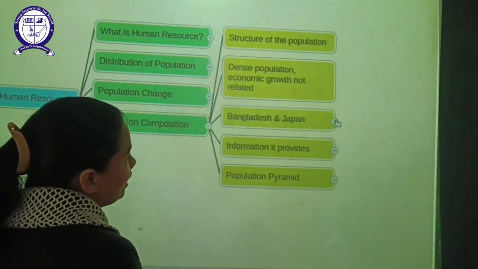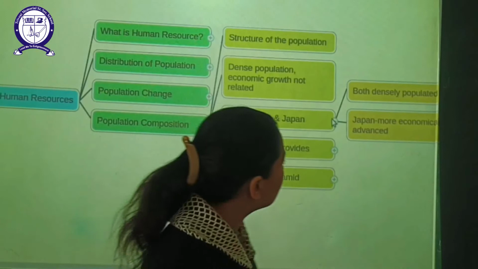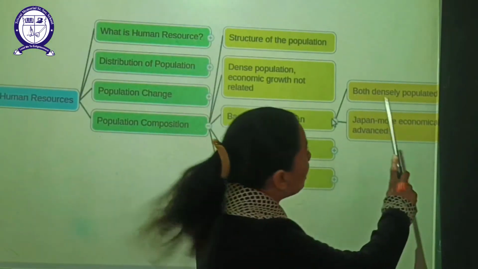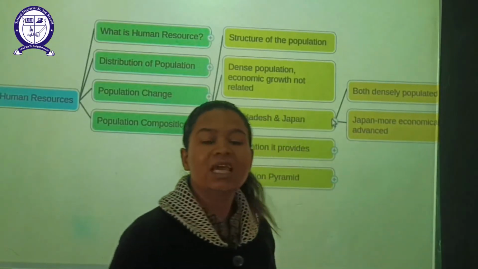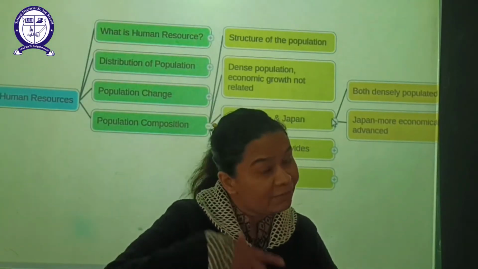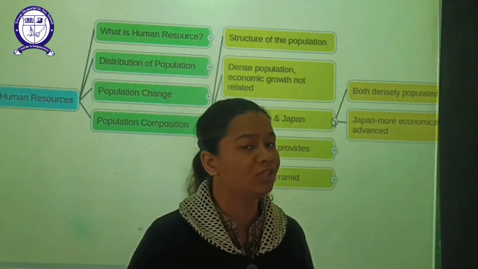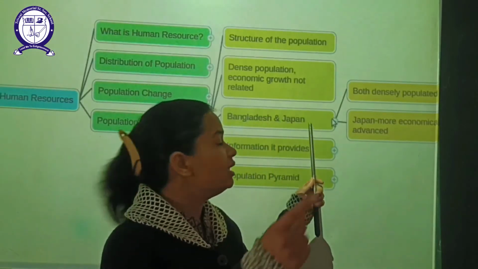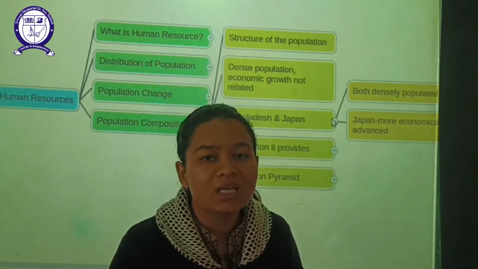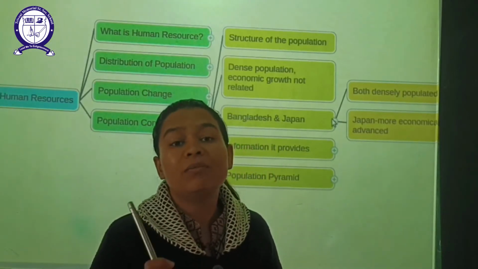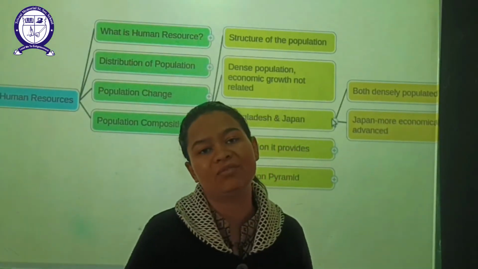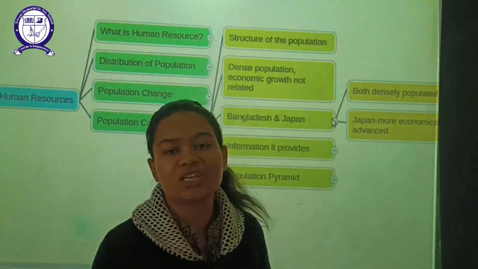First one is regarding Bangladesh and Japan. If we talk about Bangladesh and Japan, we can say that both nations are densely populated regions. Now see students, if both are densely populated and if population works in the development of the nation, that means both must be economically developed, but that is not the case. What we observe is that Japan is more economically advanced, whereas Bangladesh is not.